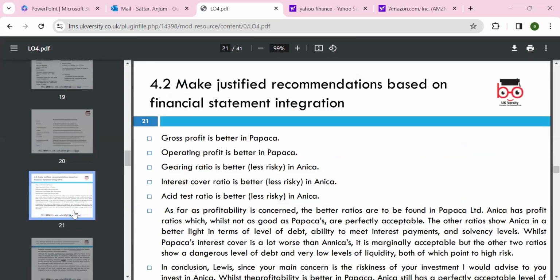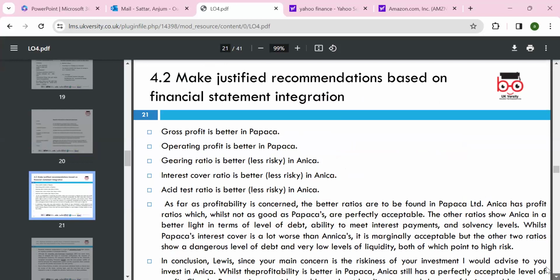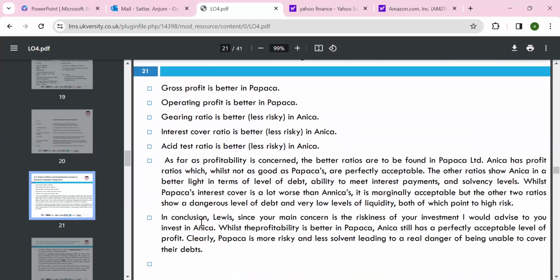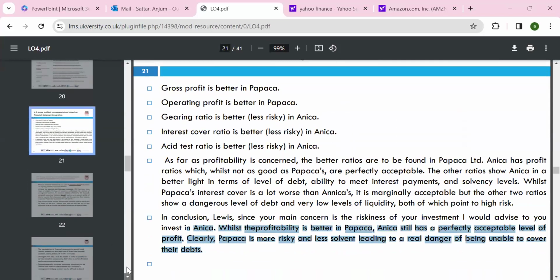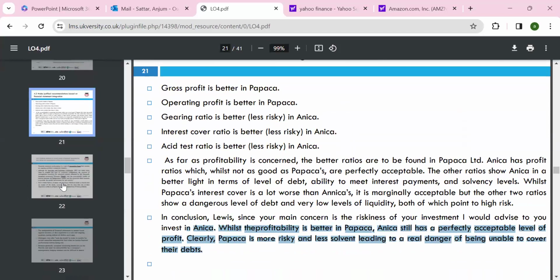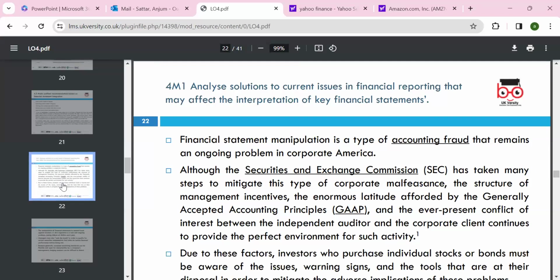So based on the analysis in 4.2, justify the recommendation on the statement integration. Gross profit, Papeka is better; operating profit, Papeka is better; gearing ratio, Anika's is better; Anika's interest cover is better; asset turnover is better. So based on all these ratios, we have decided to invest in Anika instead of Papeka because Papeka is a more risky company. For your assignment, you can choose any companies and the ratios yourself, and then we can discuss it.